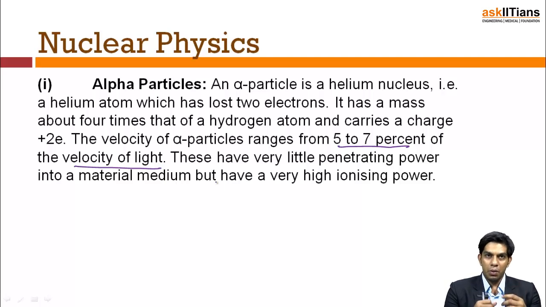But because of the charge which I have and the speed with which I move, and the distance which I can move inside the material, I have good ionizing power. I can ionize the surrounding in which I'm moving. So these are the properties of alpha rays.